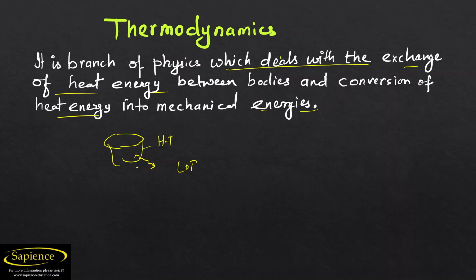Now, how much heat has flowed, and what laws govern it? We will discuss each and everything one by one. We know that with the help of heat, we also get work. For example, there is a pressure cooker, and due to heat energy the steam increases the pressure, and the vessel of the cooker will move upward.